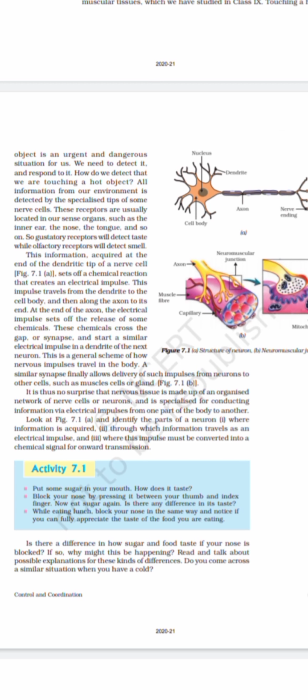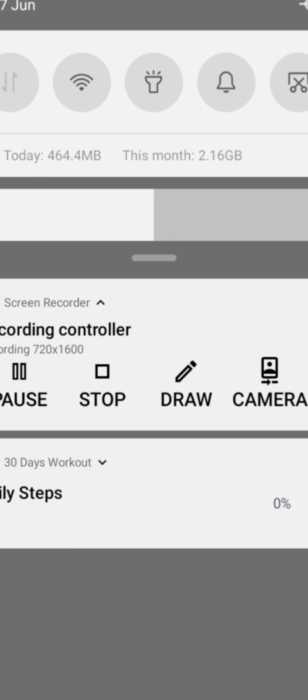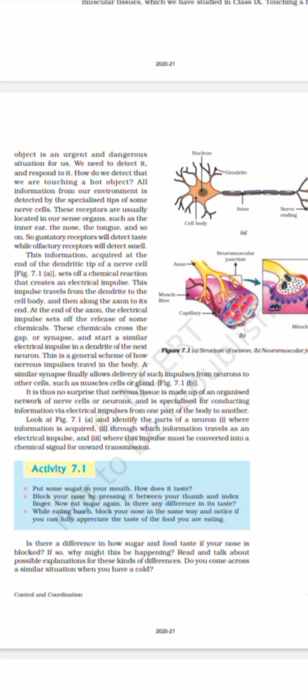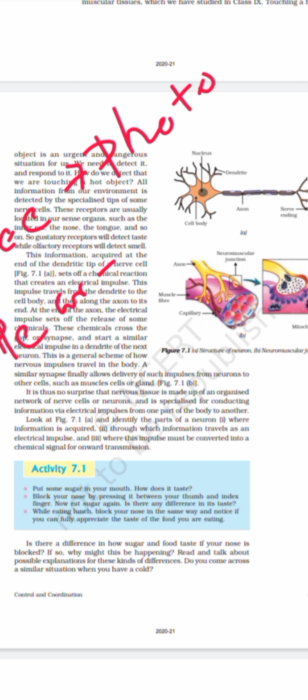Fine. So what are the different kinds of receptors that we have? The different kinds of receptors correspond to the different sense organs that we have. So we can see, so this will be photoreceptor. Then we can hear, so it is sound, so this is phonoreceptor.